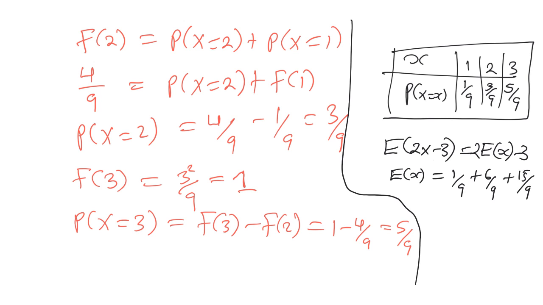Okay, what do you get? 15 plus 6 is 21, so this is 22 out of 9. So the expectation of 2x minus 3 is 2 times 22 over 9, then minus 3, okay? So what do we get? 44 minus 27 out of 9. That is the expectation of 2x minus 3.